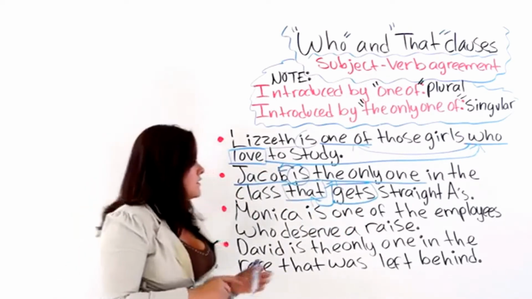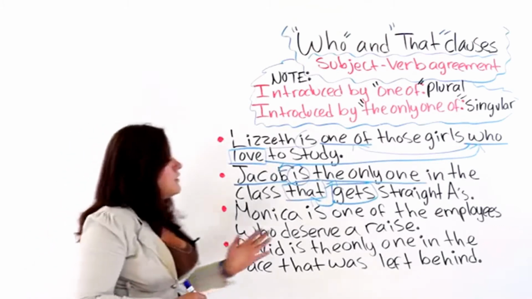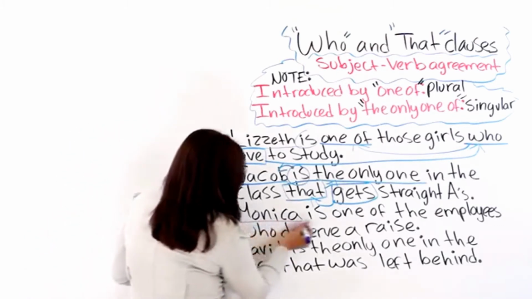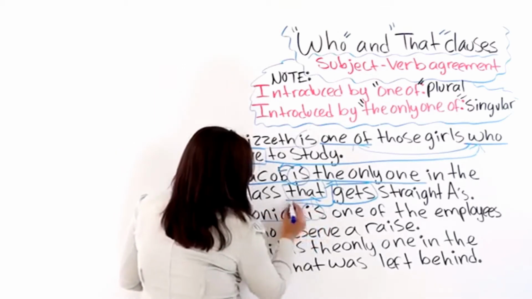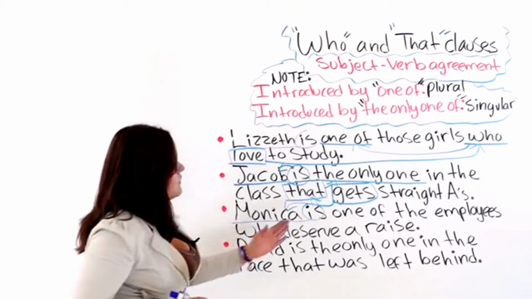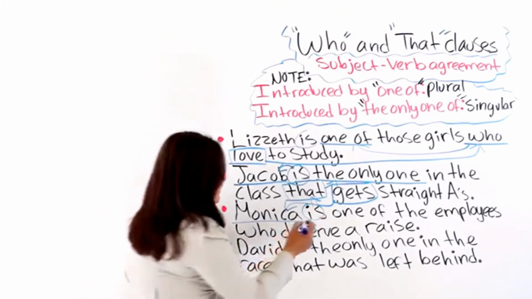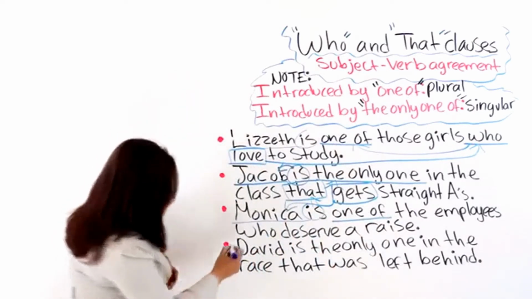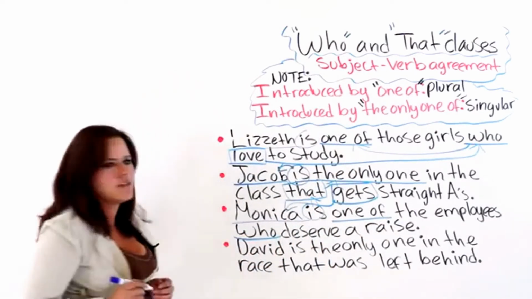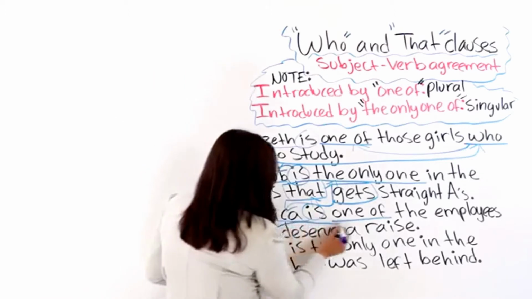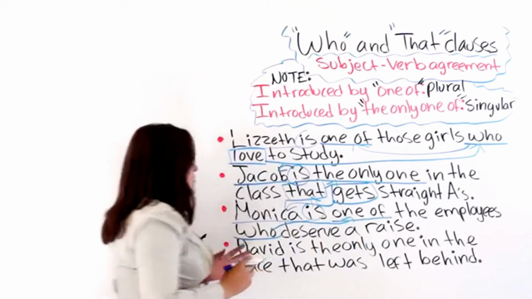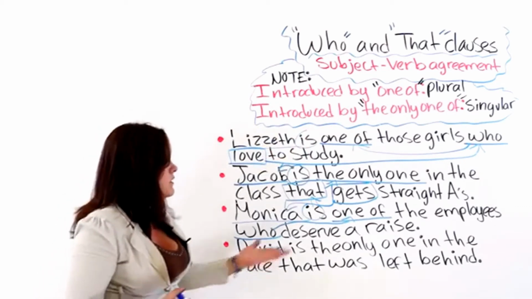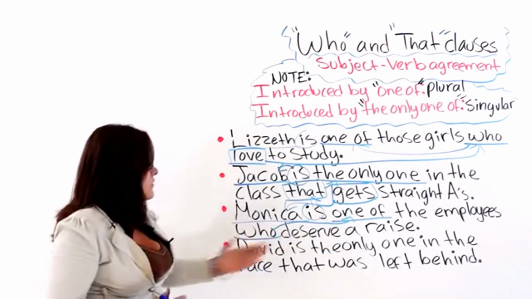Okay? The next one, Monica is one of the employees. Alright, we have our subject, we have the verb of the subject, and one of the employees who, we have a who clause preceded by one of. So, according to the rule, we have to use a plural verb. The employees who deserve a raise.